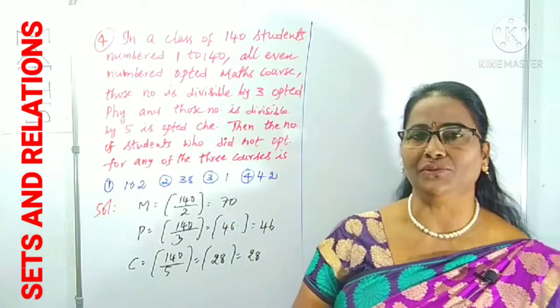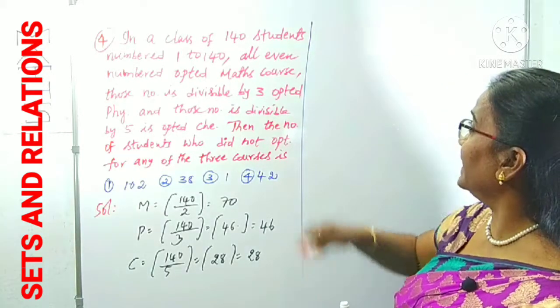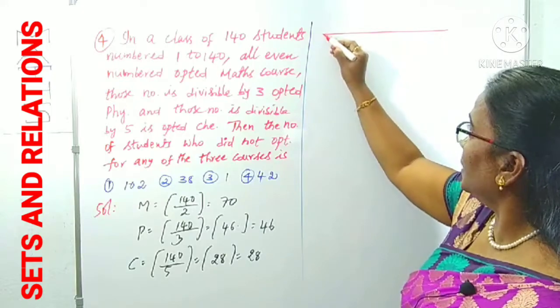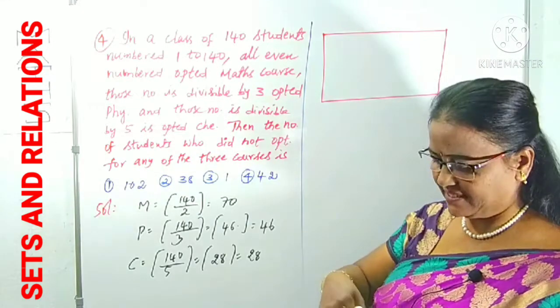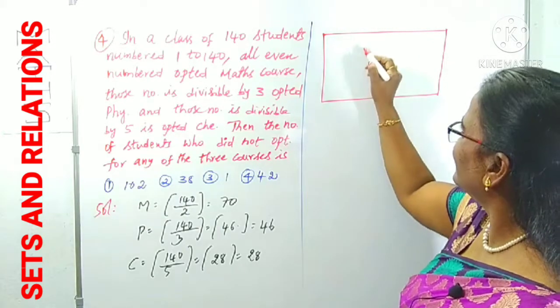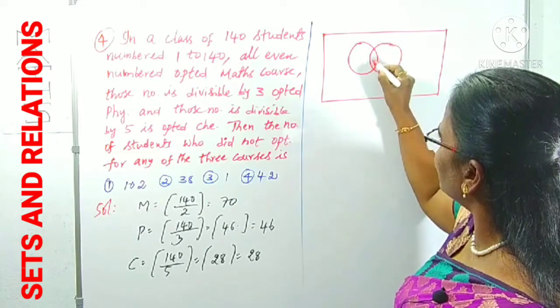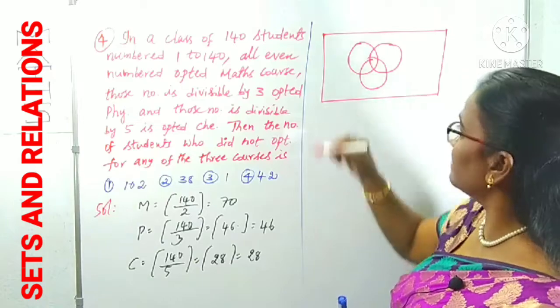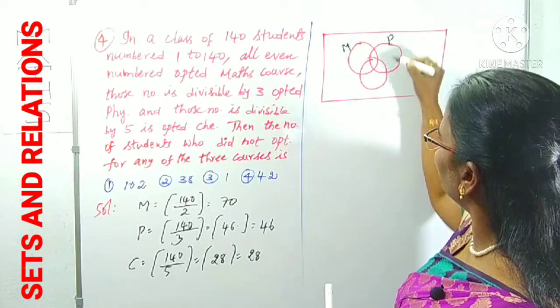I have explained this to you with the Venn diagram. Take this Venn diagram, in which there are three subjects as sets: this is maths, this is physics, this is chemistry.